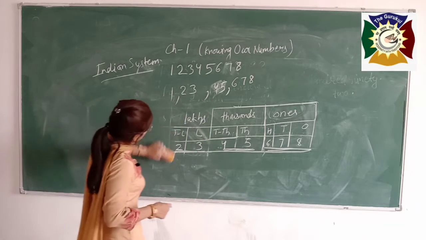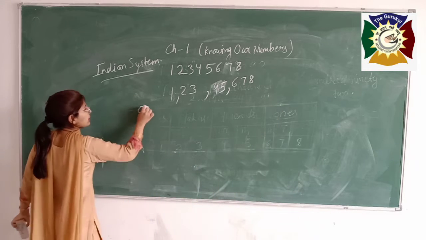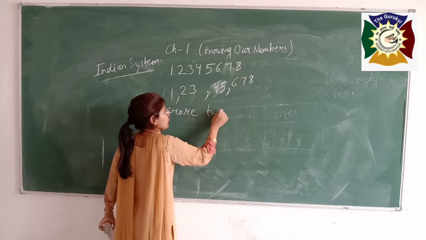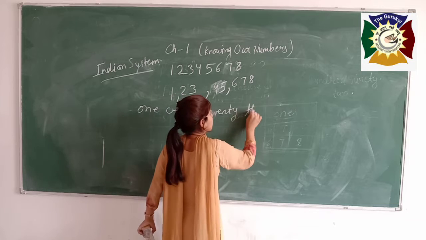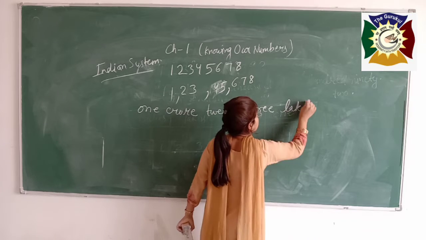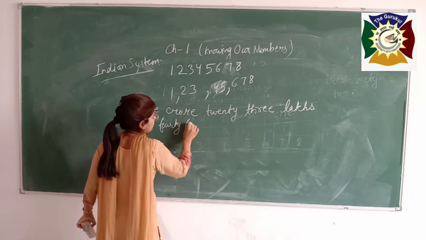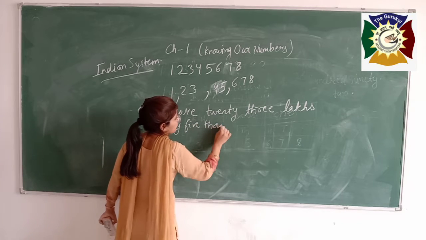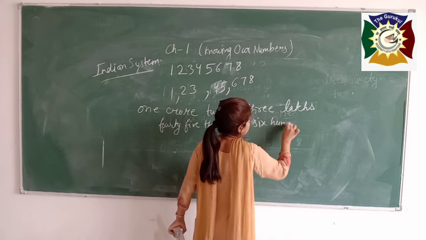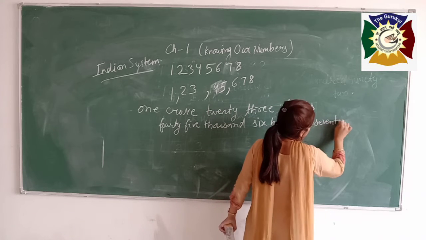As you got it from here, directly I will write. It will become 1 crore 23 lakhs 45,678.